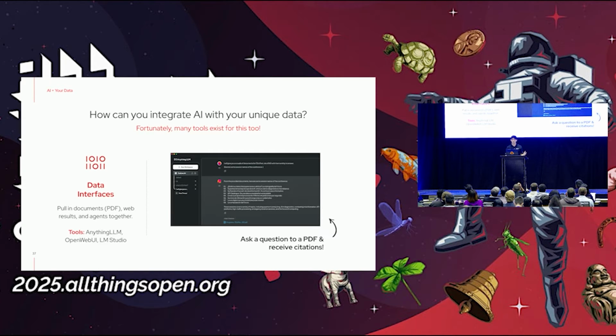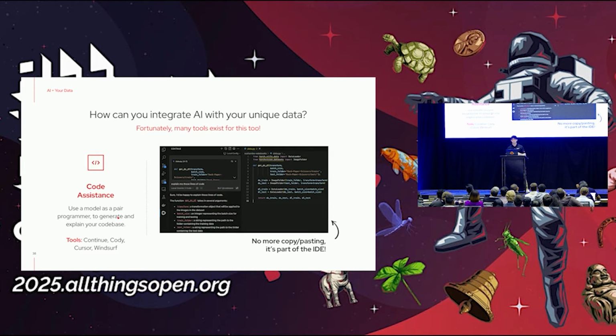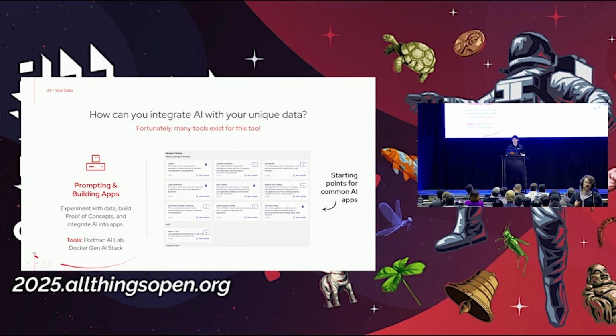The first thing we're going to take a look at is data interfaces. So we're going to use these open source tools, specifically Anything LLM, to work with PDFs. Then we're going to do some vibe coding. Unfortunately, I don't have $200 a month to spend on a Claude Code subscription, so I'm just going to show you how to do this with a local model using a tool called actually RooCode. And then finally, we're going to build some apps that have agentic functionality from our local machine and put them on Kubernetes in 7 minutes. So let's go ahead and do it.